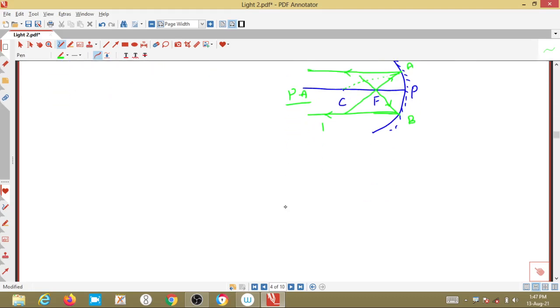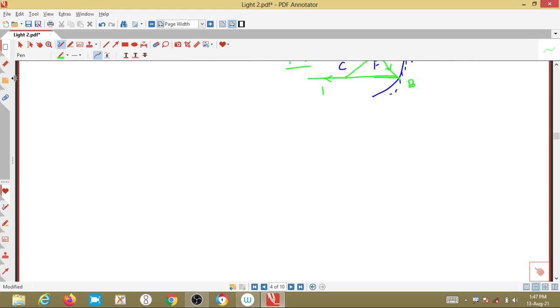There is one more rule, the third rule, rule number 3. Imagine an incident ray passes through the center of curvature.